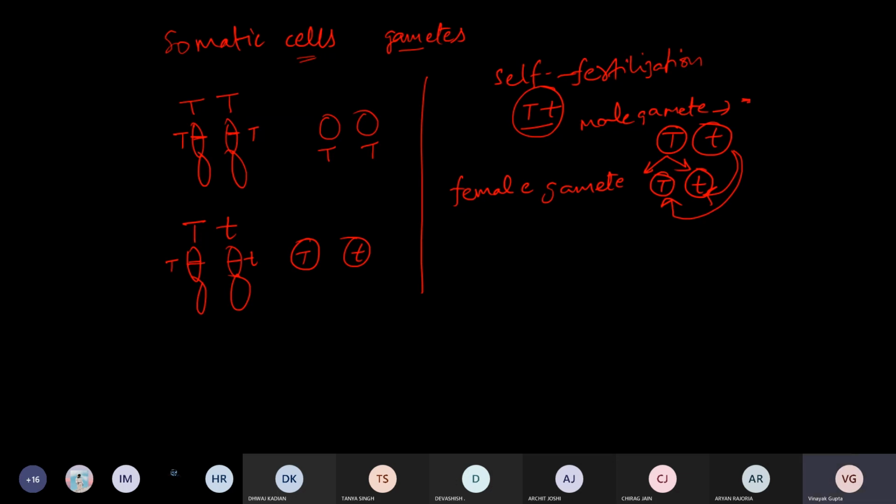Are you able to follow? Now you will get a zygote from this fertilization. What will be the genotypes of that zygote? Consider this capital T fusing with this capital T. This is one. Then this capital T fusing with this small t. This is the second one. Now this small t is fusing with this small t.